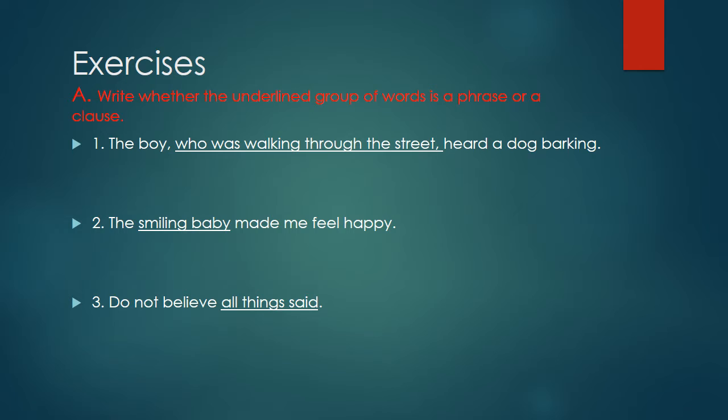Now, can you tell me which is the subject in the underlined words? Here, "who" is the subject. And "was walking through the street" is the predicate. So this is a clause. Is that clear to you? This is a clause.